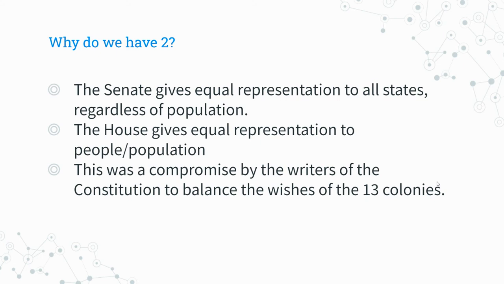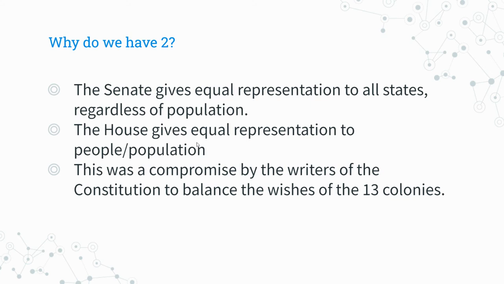If you think about it back then, the northern colonies becoming states had a lower population. So they wanted the Senate model because that would give them equal power compared to the larger southern states. The South wanted the House model because they had more people in it. And so if they had more votes based on population, then they would have more power than the northern states did.